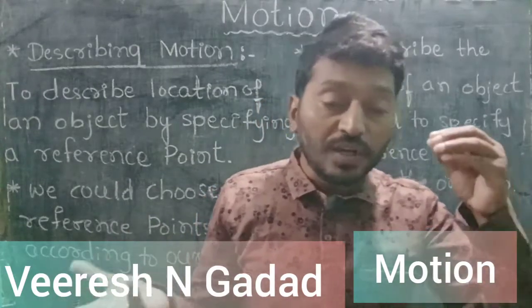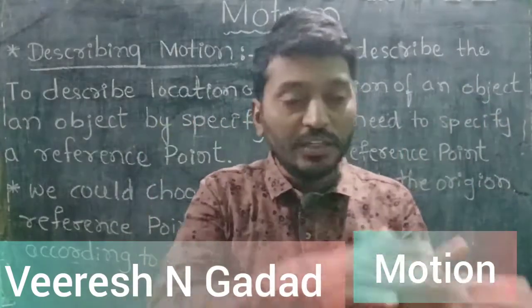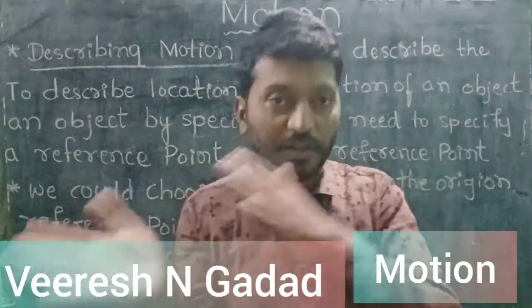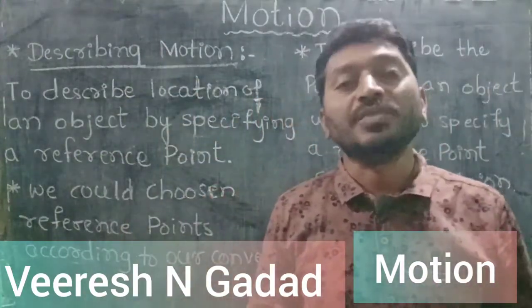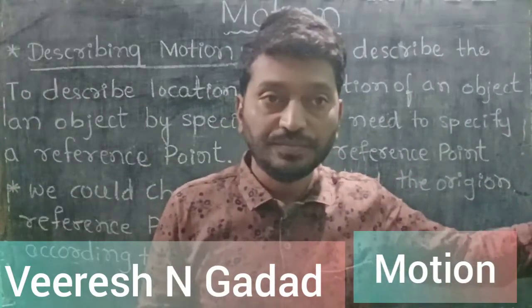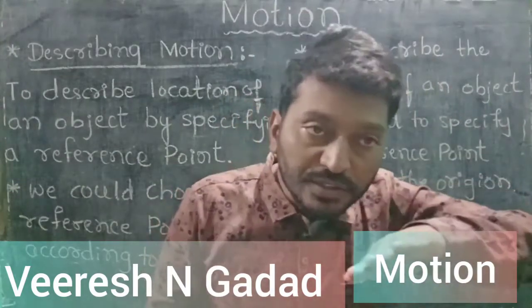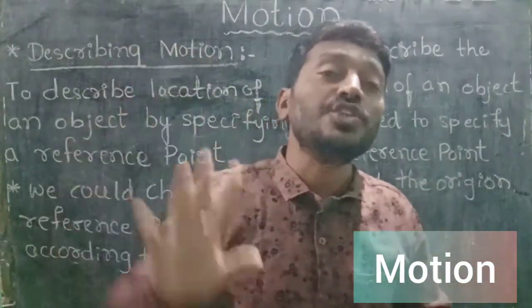Or we also define motion as a continuous displacement of an object in unit time. In a simple way, when the body is moving, when the body changes its position, we say the body is in motion.